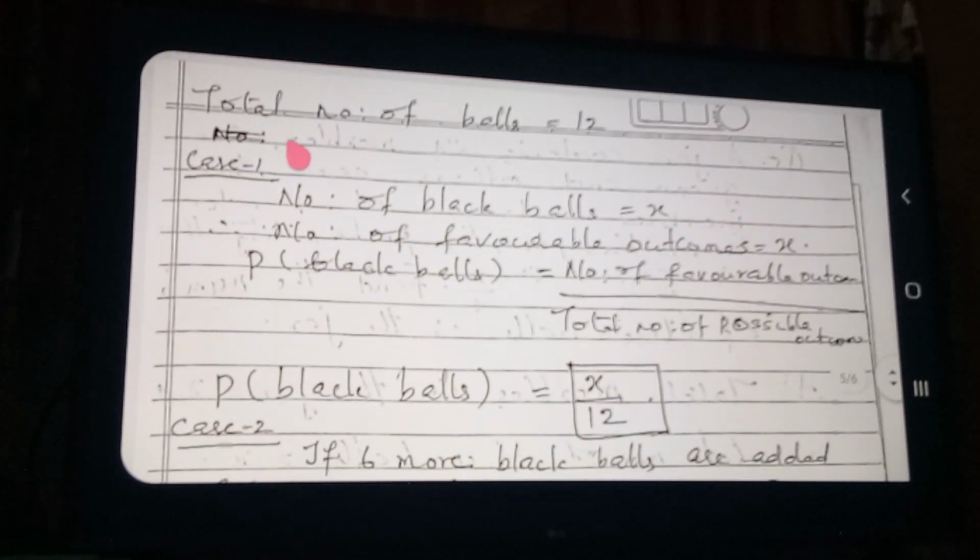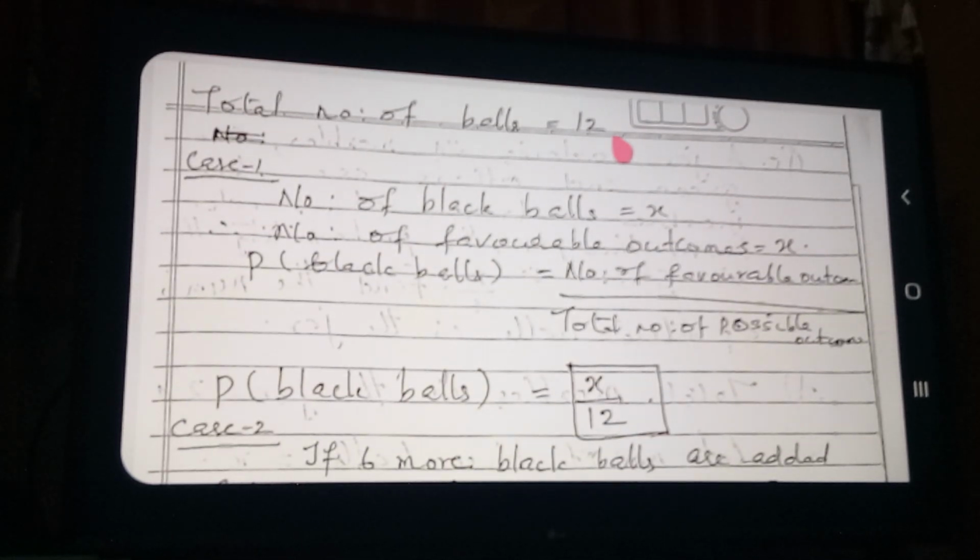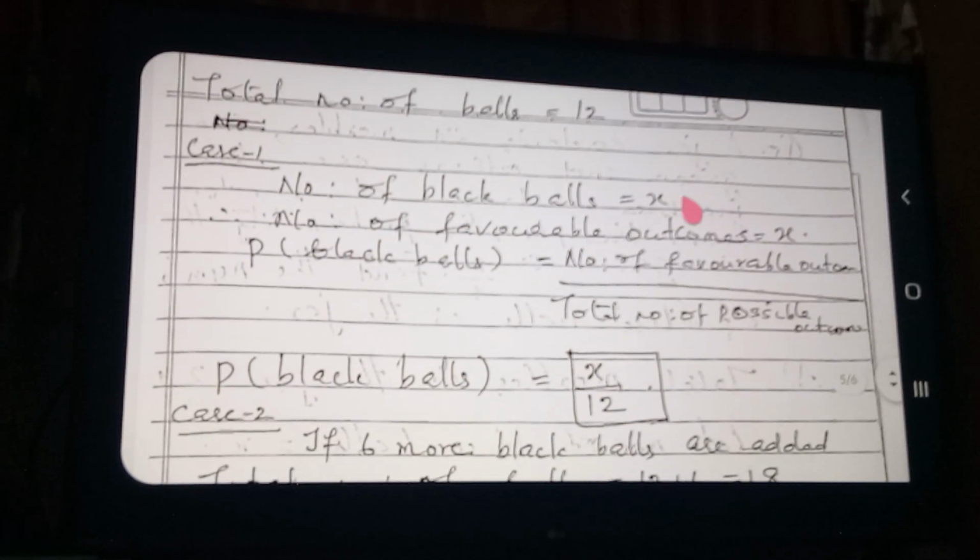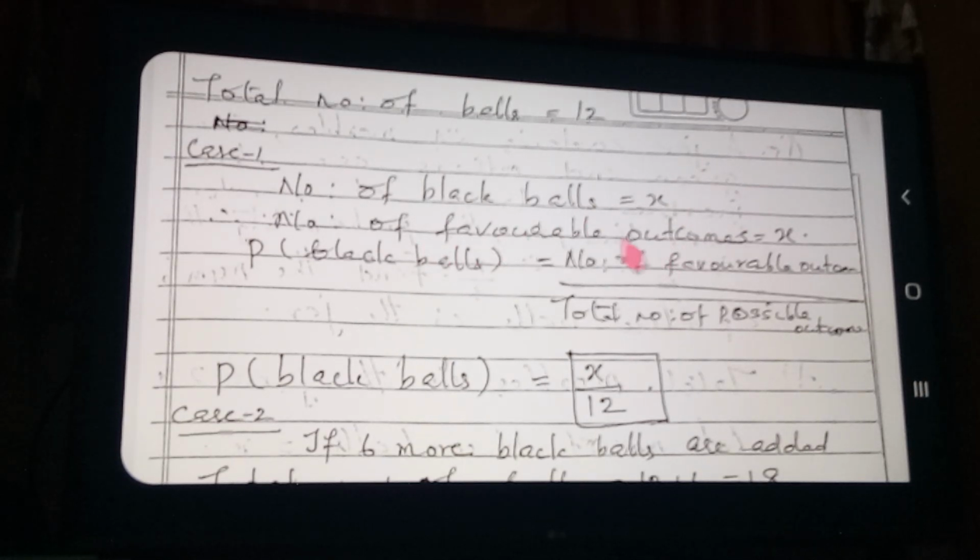That is your question. So total number of balls, how many? 12. Number of black balls, how many? x. Therefore number of favorable outcomes is x. Therefore the probability of black balls is the number of favorable outcomes divided by total. That means x by 12. No need of more detailed explanation, you know this well now.